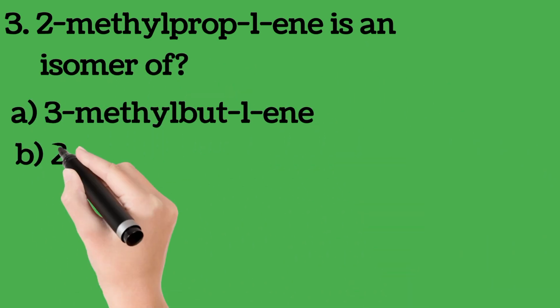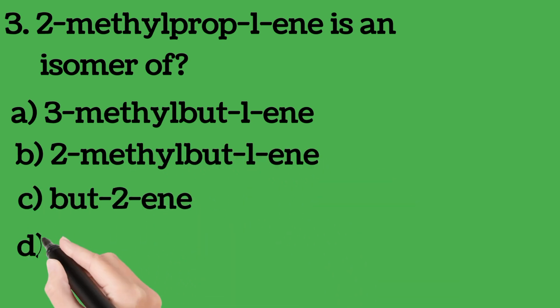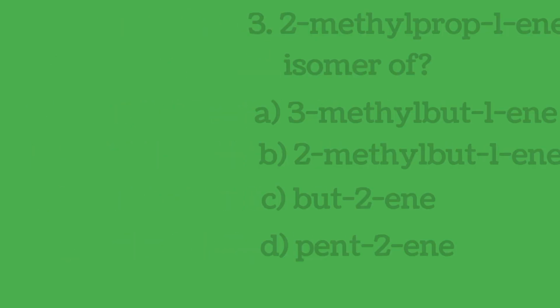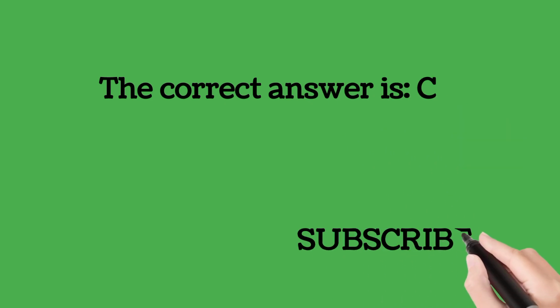Question number 3. 2-methyl-prop-1-ene is an isomer of: 3-methyl-but-1-ene, 2-methyl-but-1-ene, but-2-ene, pent-2-ene. What isomer is that? An isomer is a substance that has the same molecular formula but different structural formula. The correct answer is C.